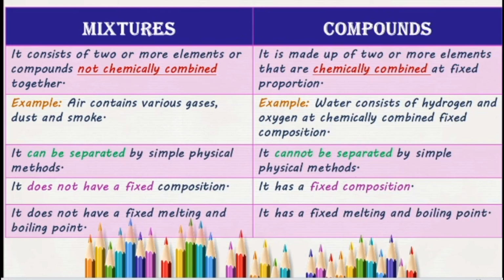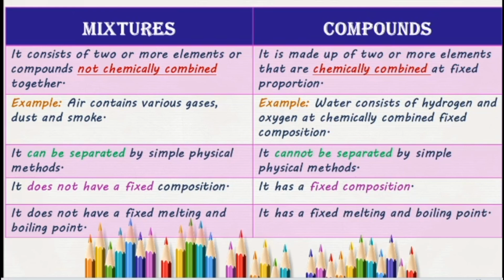For mixtures, we can take an example like air, because air contains various gases, dust, smoke, but it looks the same. It looks homogeneous. We can separate them; we can separate oxygen and nitrogen from it. But compounds we cannot separate. You can take water as an example. In water, hydrogen and oxygen are present, but you can't separate that hydrogen and oxygen because they are chemically combined in a fixed proportion. So we can't separate them.